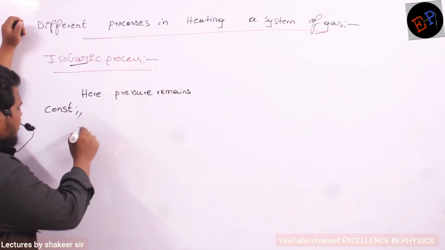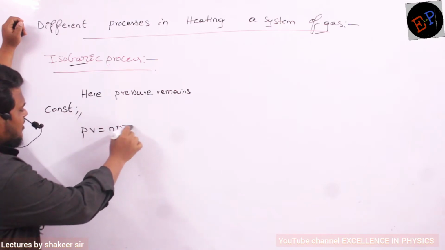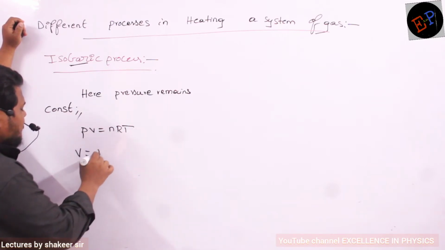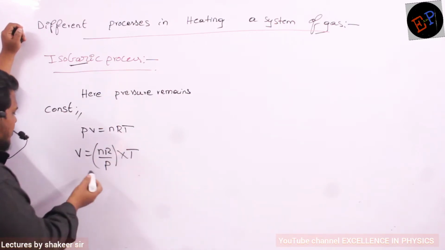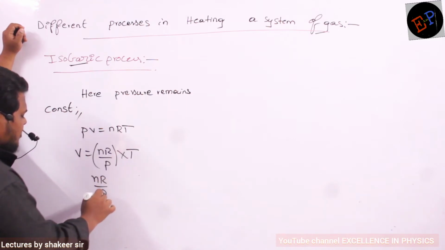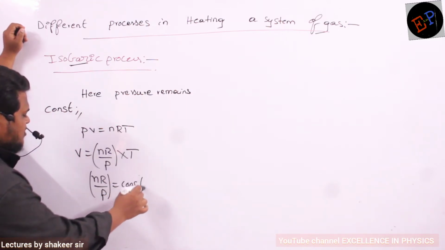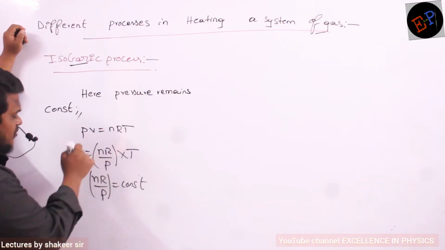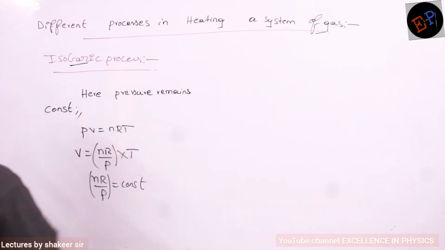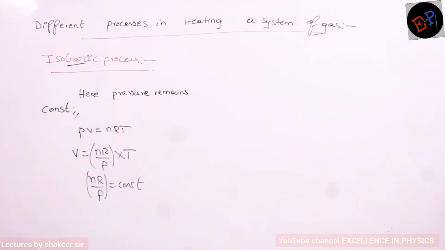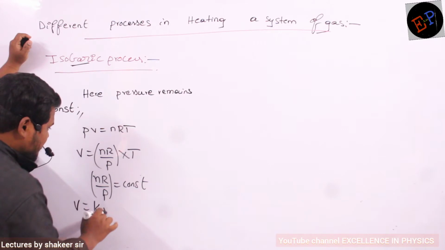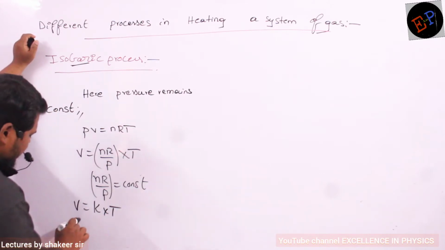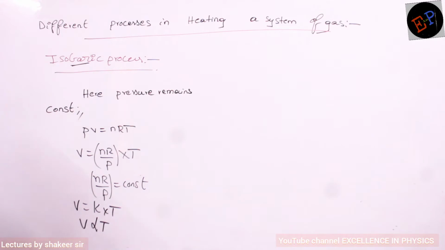So therefore, if I take the ideal gas equation, again, PV is equal to nRT. Pressure is remaining constant, so I will write V is equal to nR by P multiplied by temperature. So where nR by P is what? nR by P remains a constant because pressure is constant, number of moles is constant, and the universal gas constant is already a constant. So I can write V is equal to constant multiplied by temperature. Also I can write volume is directly proportional to temperature.